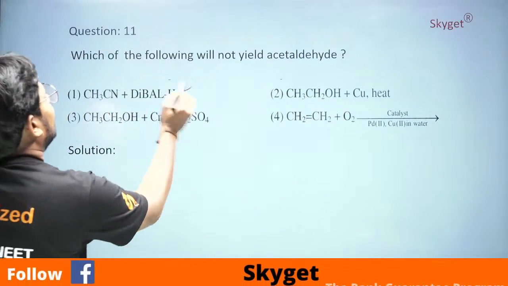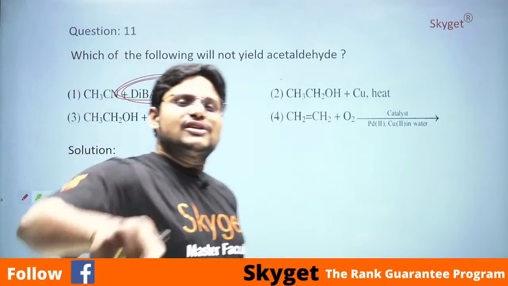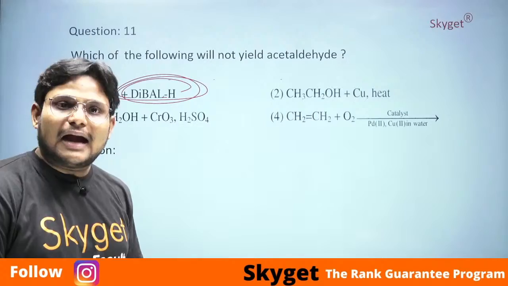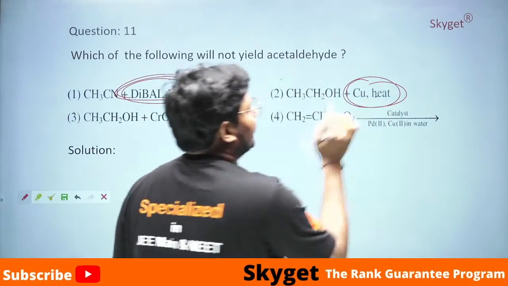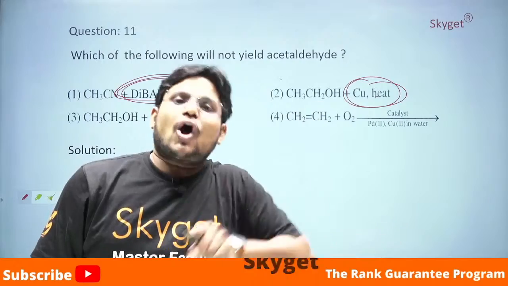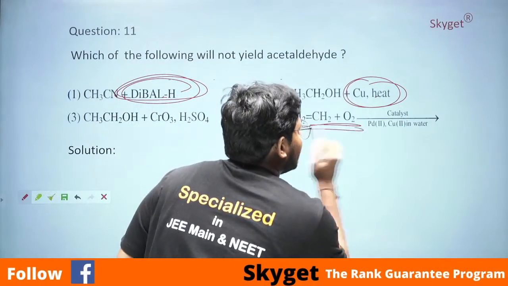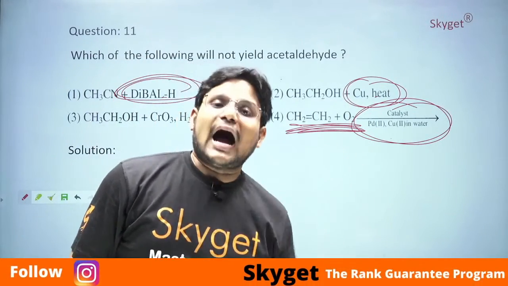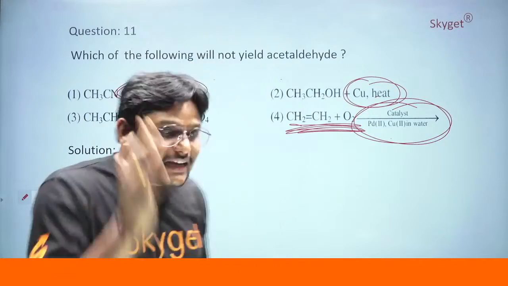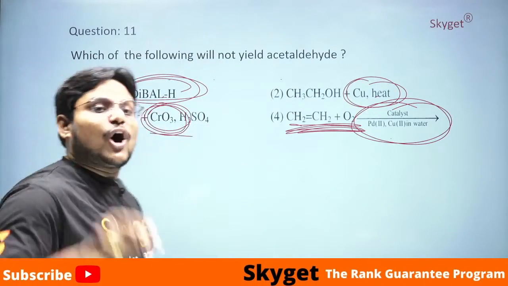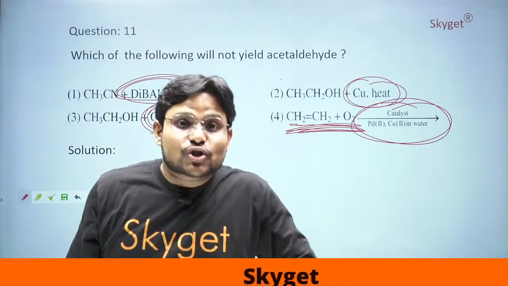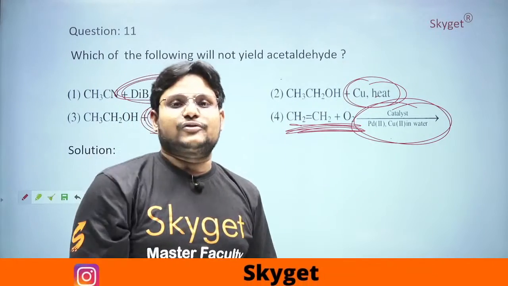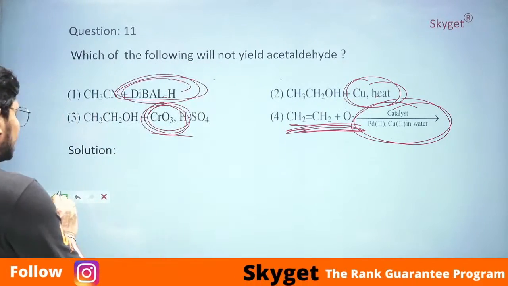Because if you see here, DIBAL-H is used to prepare aldehyde. Copper in the presence of heat is also used to convert alcohol to aldehyde. Whereas palladium, copper in the presence of water will also be used to convert to aldehyde. Then which one? Yes sir, CrO3 is an oxidizing agent and it is used to prepare acid, that is carboxylic acid, not aldehyde, students. That is the reason you have to remember the reagents.